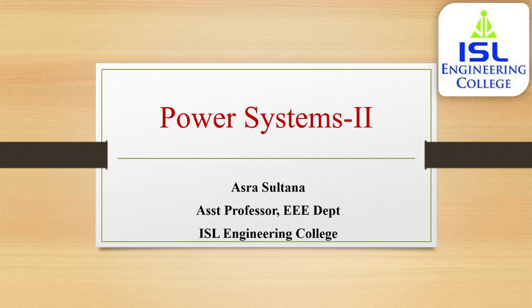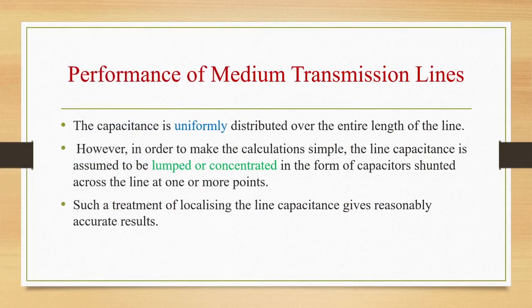Then we have seen the performance of single phase short transmission line and three phase short transmission line also. We derived the equations for voltage regulation, sending end power factor cos phi s, power delivered and transmission efficiency at the end. So for short transmission lines we have seen the performance. Now let us see the medium transmission lines.